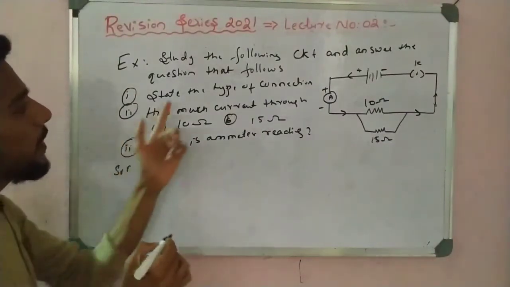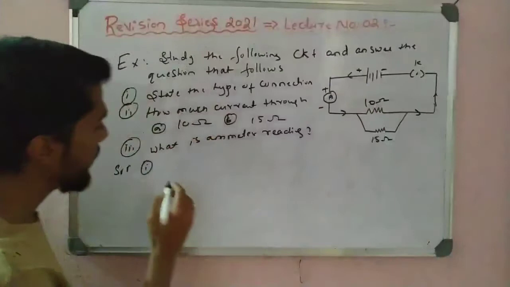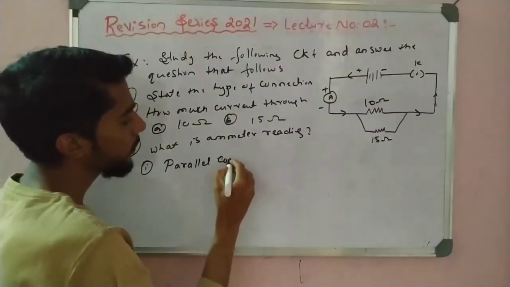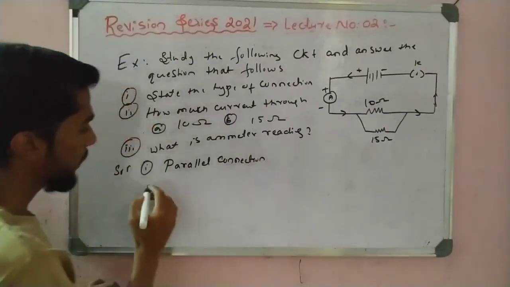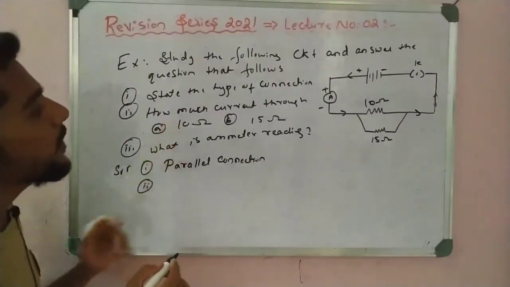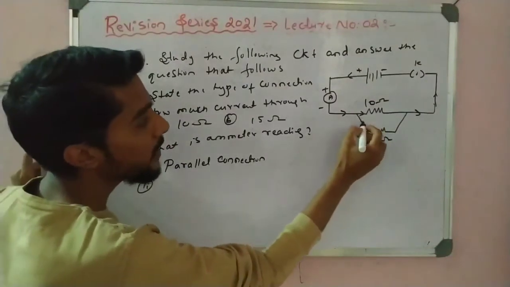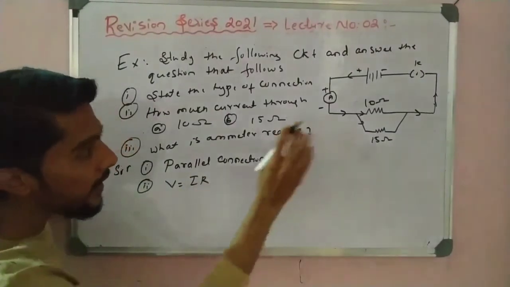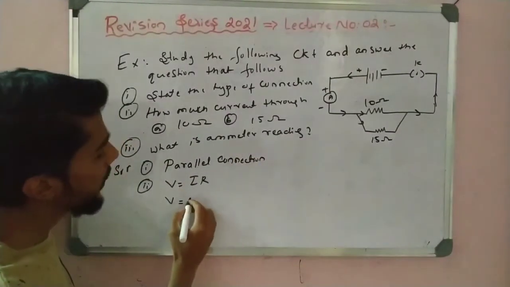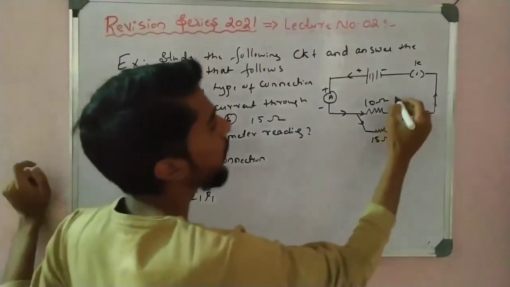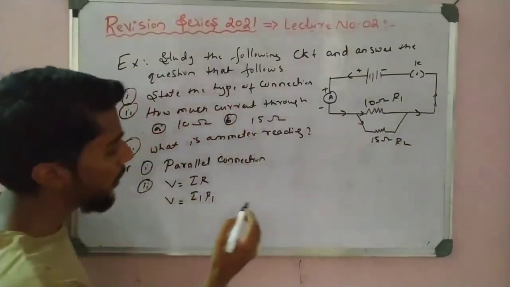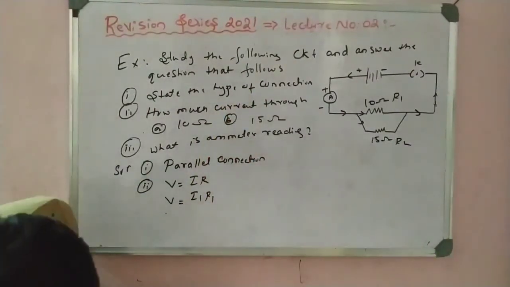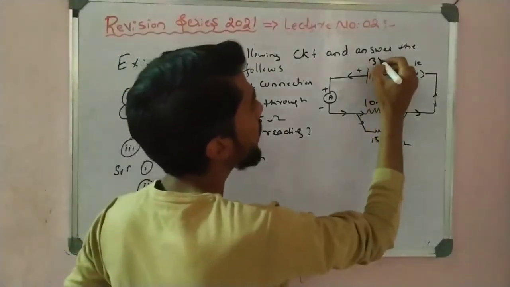So for part 1, state which type of connection it is, right, that is parallel. Okay, that is a parallel connection. Next one, how much current flows through this and this, because in parallel the current is divided here. So for that I can apply Ohm's law, V is equal to IR. So the voltage is the same because of parallel, so the current changes. This is I1, I take this as R1, and this is R2. Now the voltage is not given here, so the voltage is 3 volt.